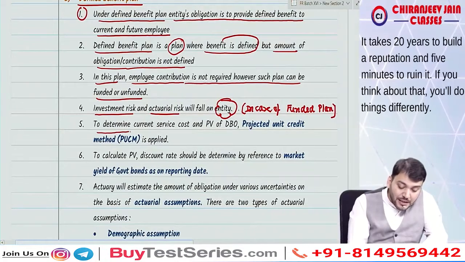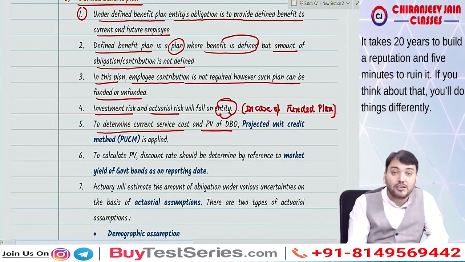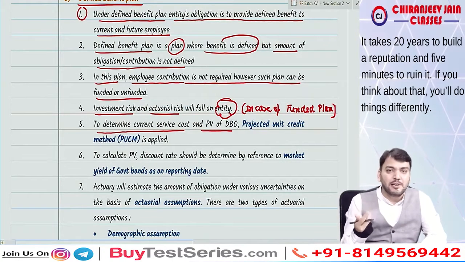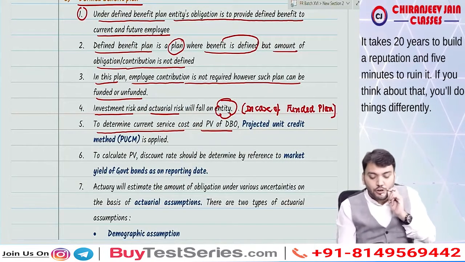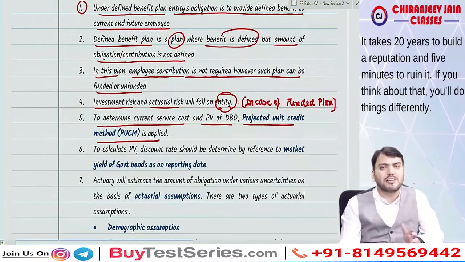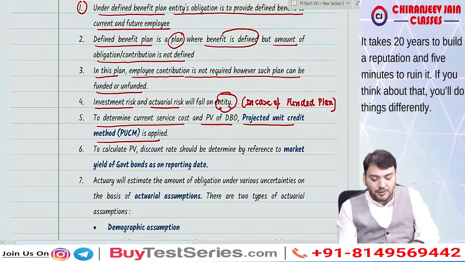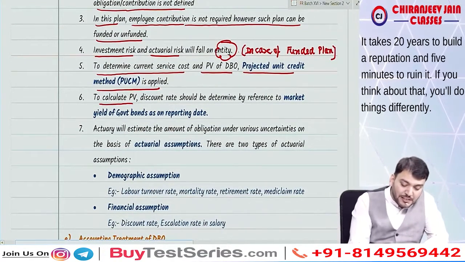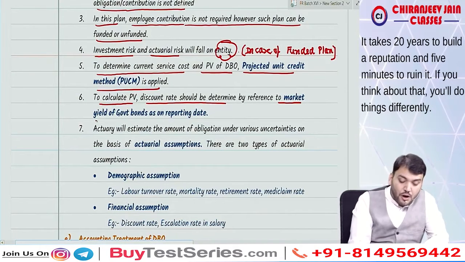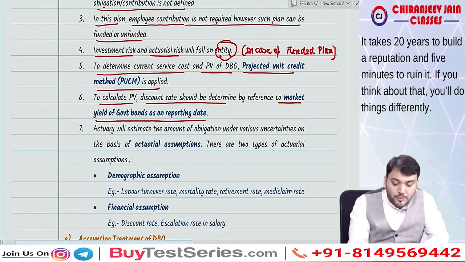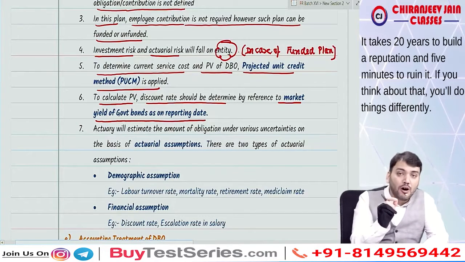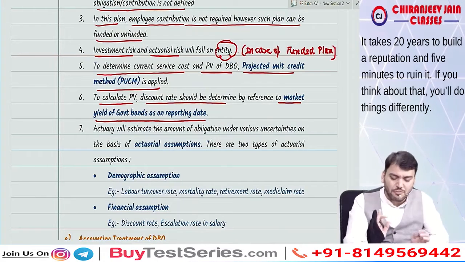Now to determine the current service cost and present value of DBO. DBO means defined benefit obligation. Obligation means liability. So the present value of DBO will use the projected unit credit method. So what is the projected unit credit method? I will explain with one example. Now to calculate present value, discount rates should be determined by reference to the market yield of government bonds as on the reporting date. So the discount rate will be equal to the market yield of government bonds as on the reporting date. However, this will be given in the question.